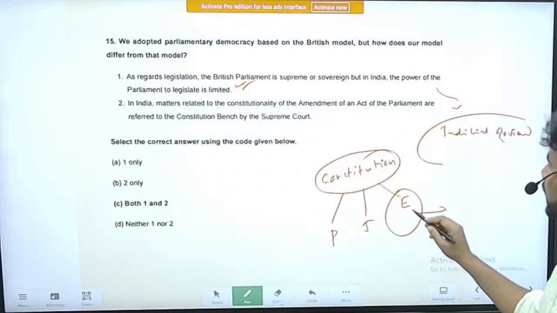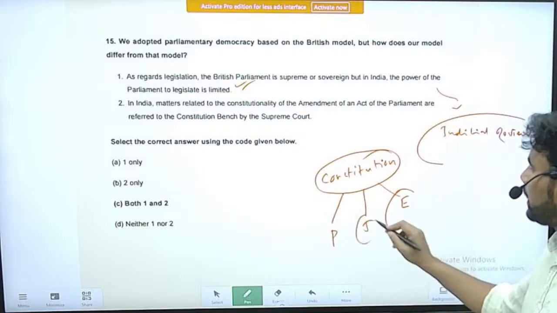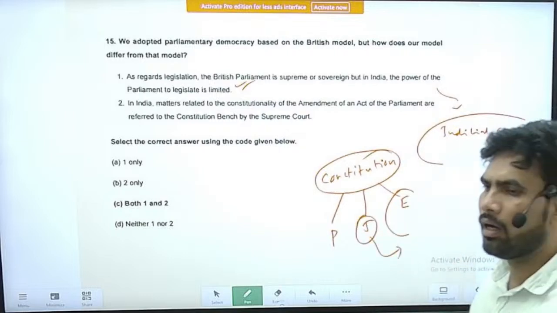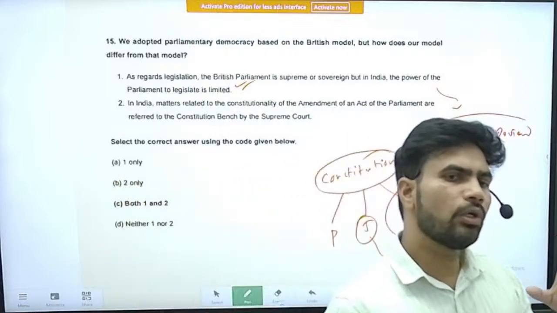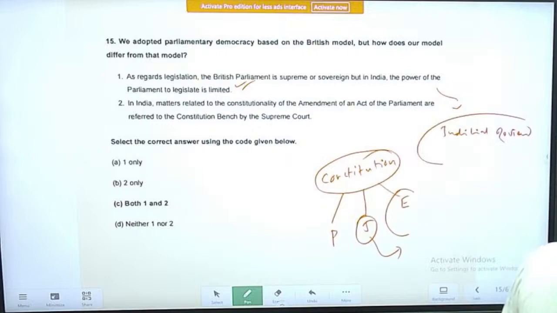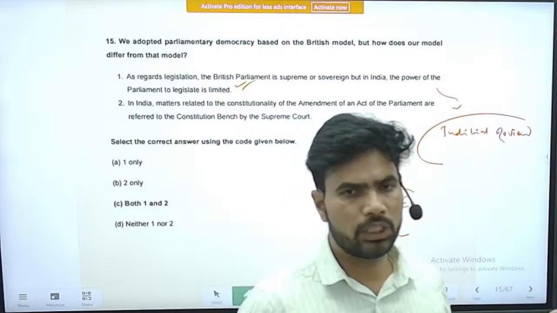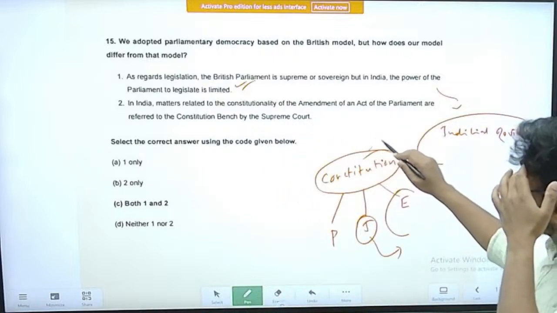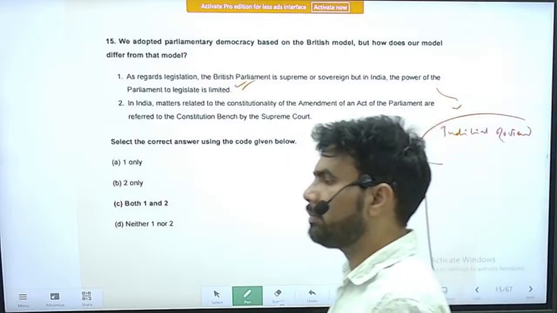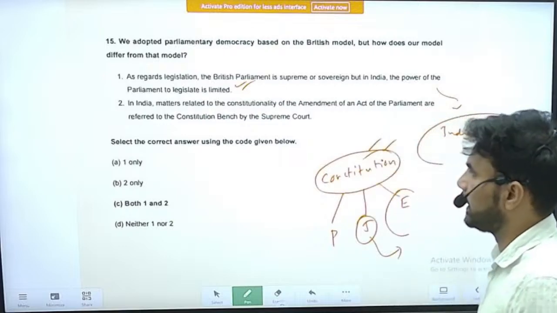However, over time, not the executive but the judiciary has acquired many powers through the concept of judicial review. So for all practical purposes, the judiciary is supreme in the USA, though there is a constitution. But in India, fortunately, the balance is still maintained, and the Constitution is supreme, right?